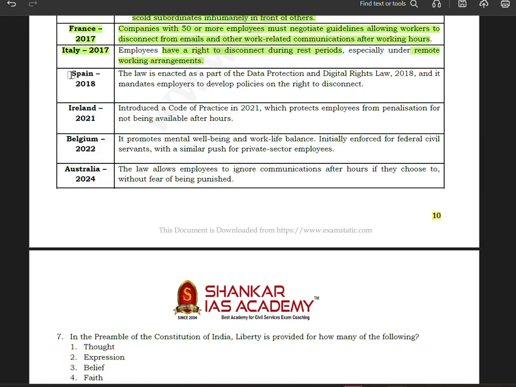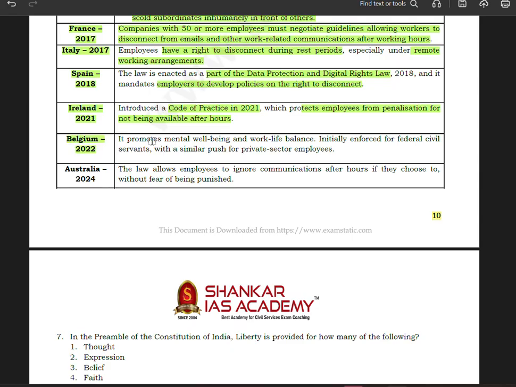Okay, now again, Spain 2018. The law is enacted as a part of the Data Protection and Digital Rights Act, 2018. It mandates employers to develop policies on the right to disconnect. Now Ireland 2021 introduced a code of practice which protects employees from penalization for not being available after hours.